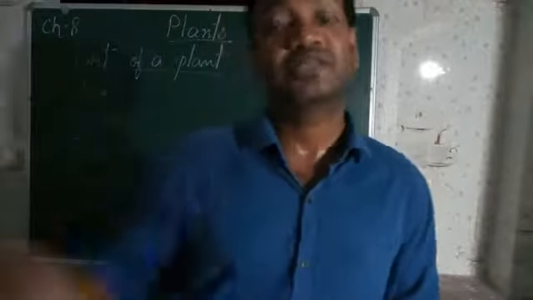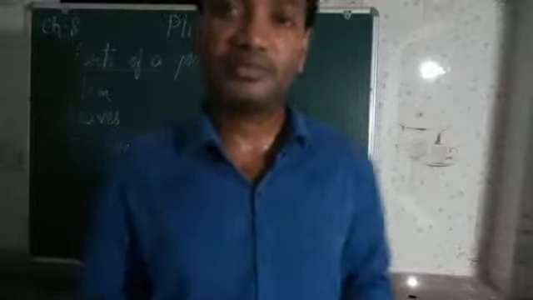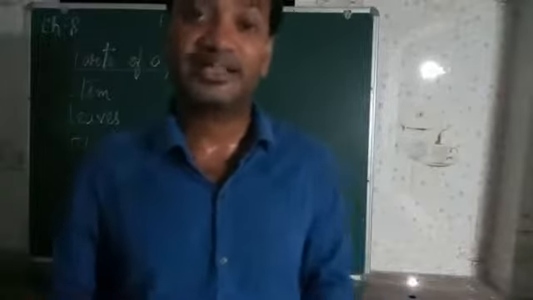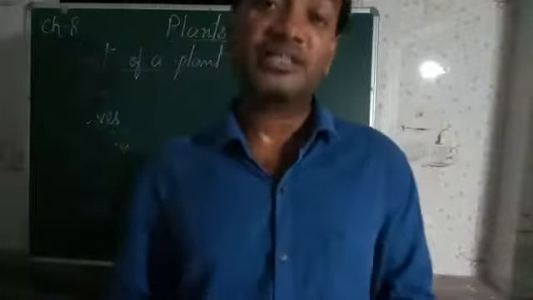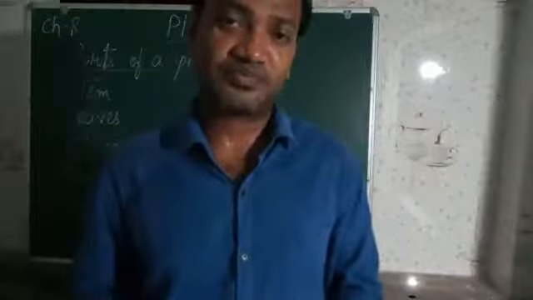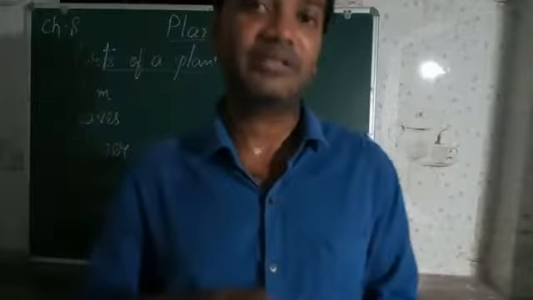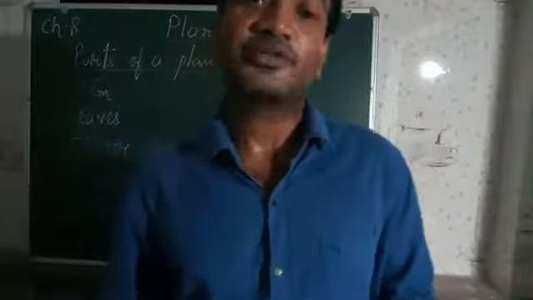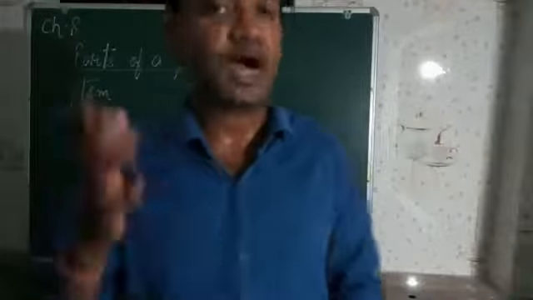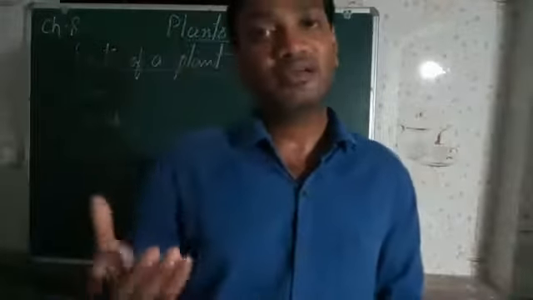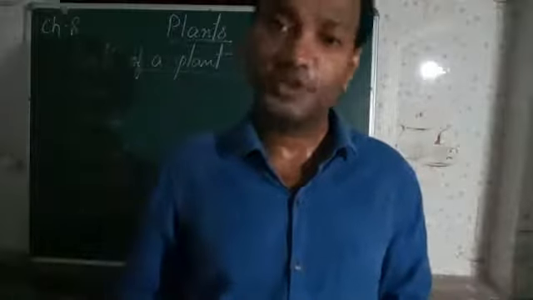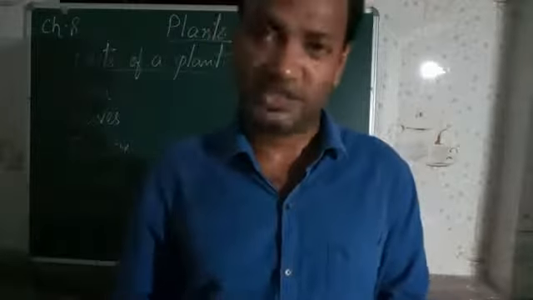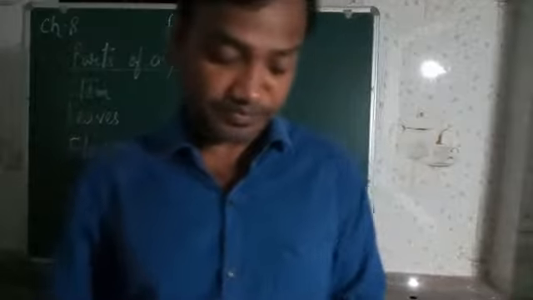In your next classes, in 4, 5 or 6, you will find this photosynthesis. Just a little bit is there in your chapter. This is called photosynthesis. That means how the plant prepares its food. Alright.